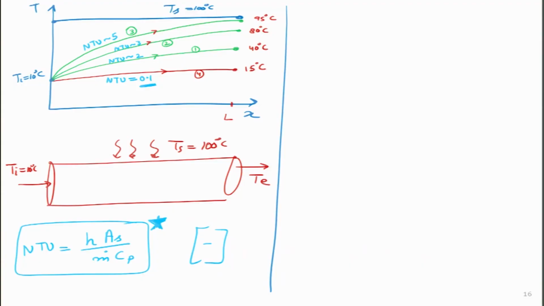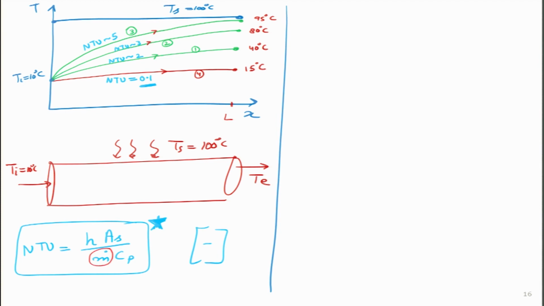In my pipe, I am running fluid with very high velocity. I am not giving it even time to gain the heat. So, if in a 1 meter pipe, I am pushing in fluid at, let us say, 10 meters per second, the fluid comes in and only in 0.1 second it has gone out. So, it has only spent 0.1 second inside. Even if the surface temperature is high, 100 degrees centigrade, this fluid is only going to increase from 10 degree to maybe 12 degree or 13 degree. Which means, if we ask, the fluid will answer that my NTU value was so low because you have kept the m dot value very high.